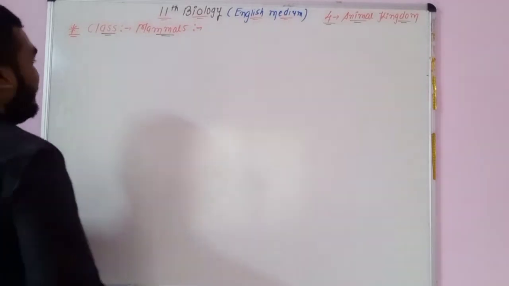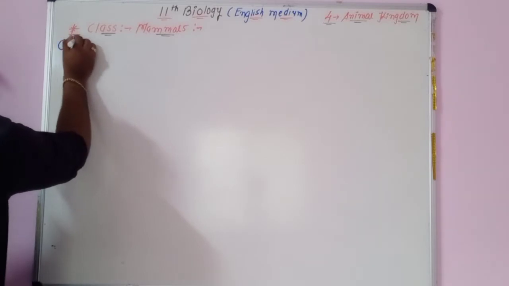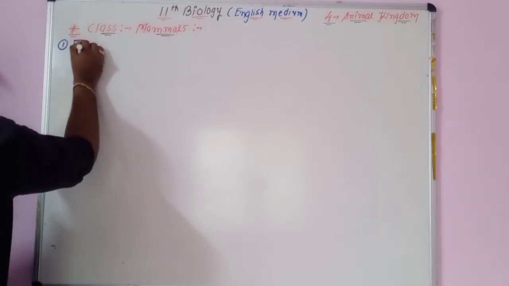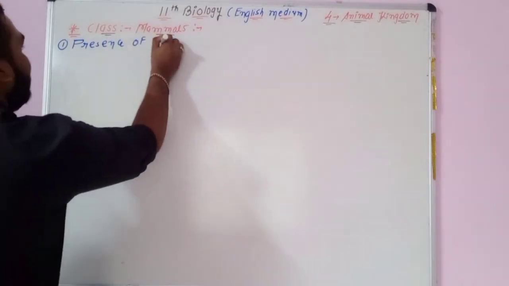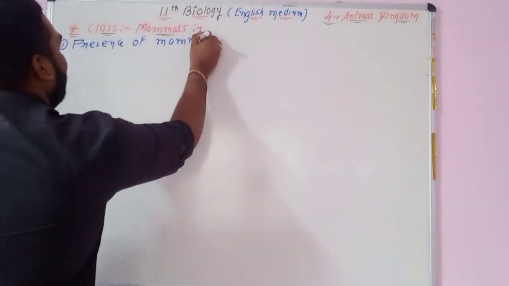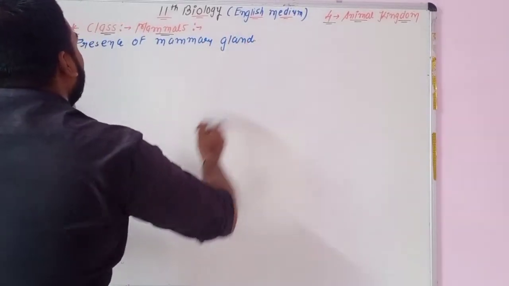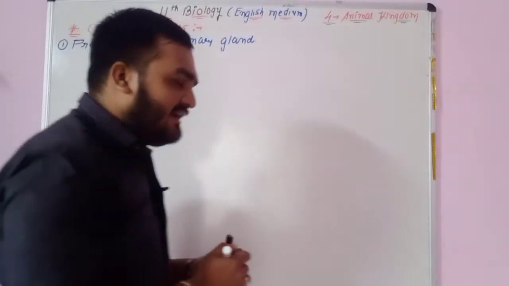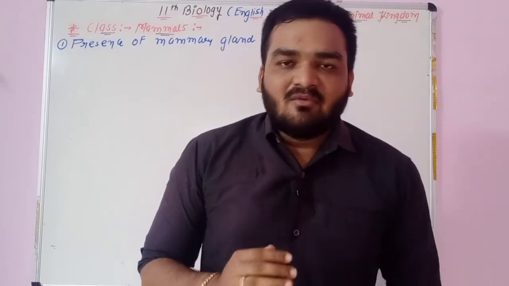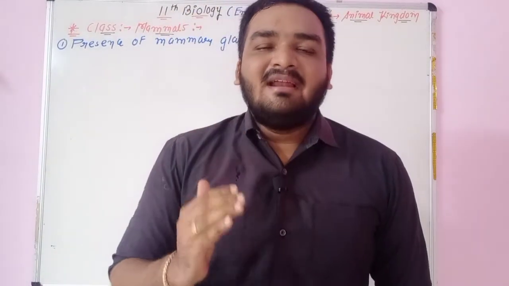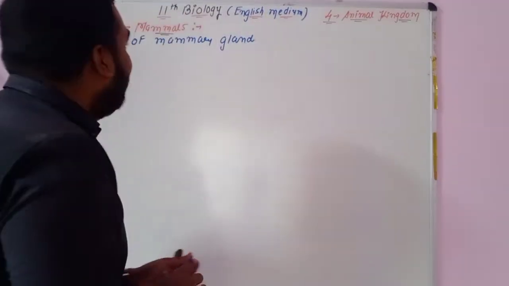So now see, first point: mammals are the animals having the presence of mammary glands. The first point is the presence of mammary glands. The presence of mammary glands is the main important characteristic of the members of the class Mammalia.